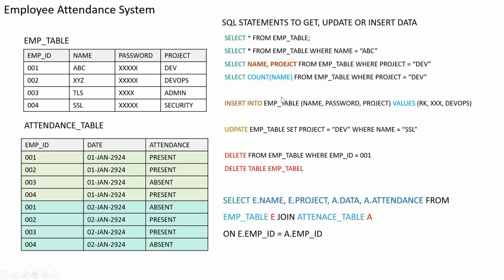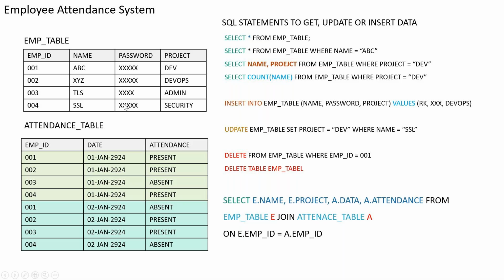Apart from this, we can also have one more thing, because we have created this employee attendance system to get the attendance from every employee. Now that means we have to have a relationship. We have to select the data from multiple tables. How can you really do that? You can do that using a join statement. You can join these two tables while selecting the data.